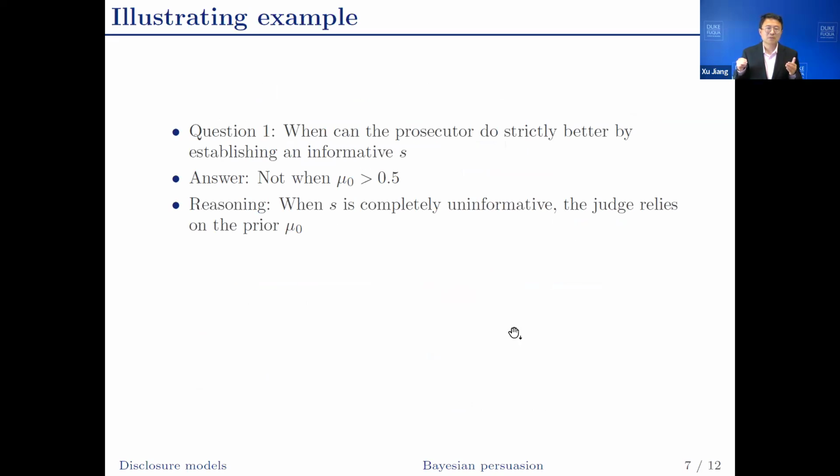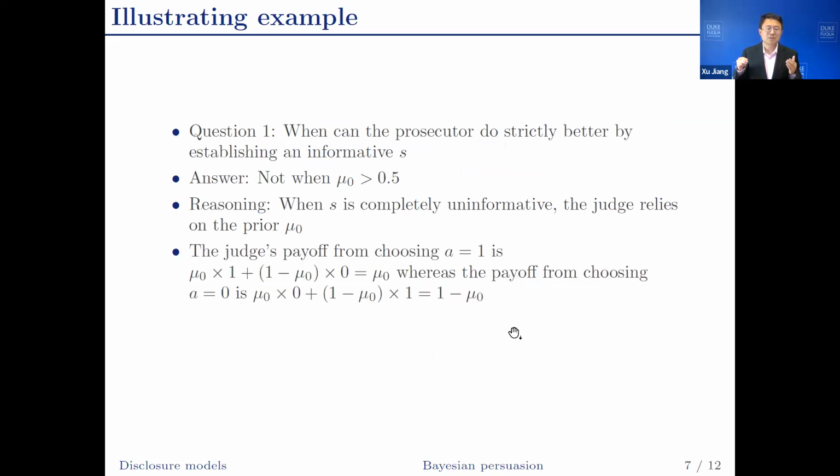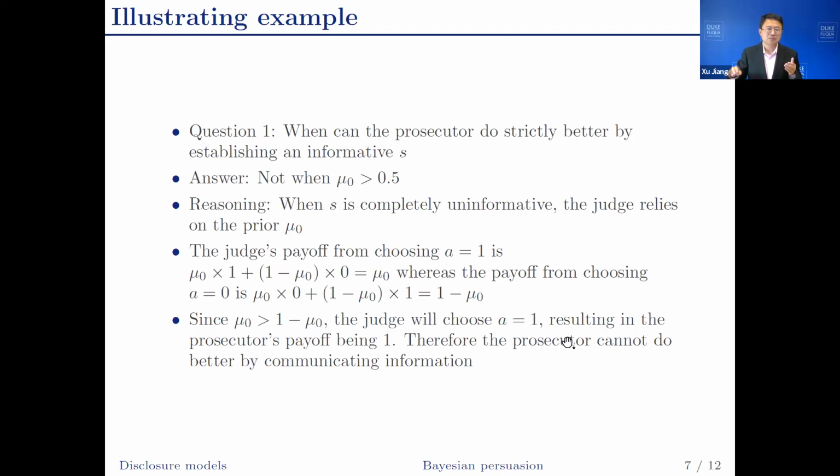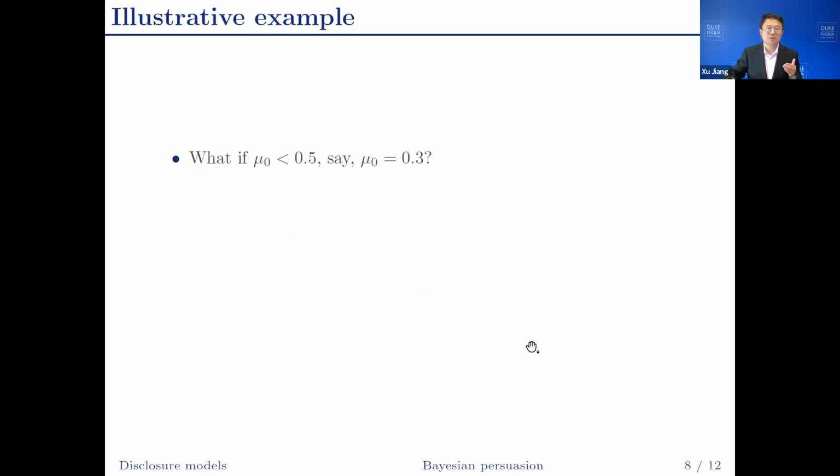And here is why. When you have a completely uninformative signal, or just no signal, the judge is going to rely on the prior in making decisions. When mu0 is bigger than 0.5, the prior that the defendant is guilty is higher than the prior that the defendant is innocent. The judge is going to choose to convict. In this case, the prosecutor's payoff is already being maximized. So the prosecutor cannot do better by communicating any information.